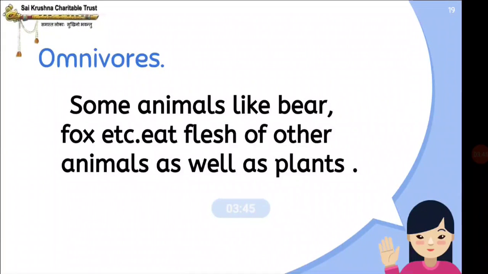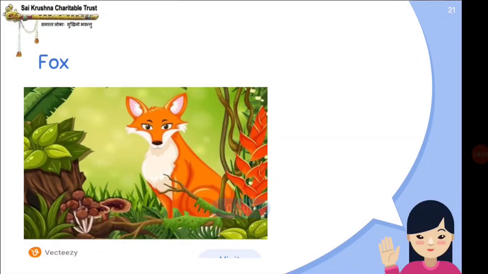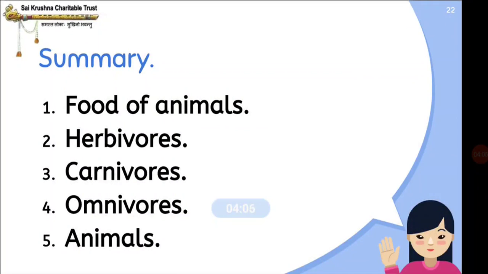Okay. So some animals like bear, fox, etc. eat flesh of other animals as well as plants. So these animals eat plants and also flesh. Okay. So bear, fox, all those are omnivores. Okay.